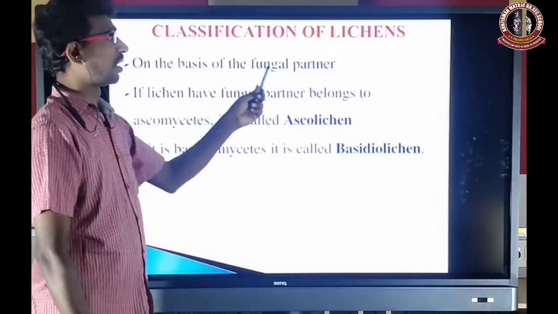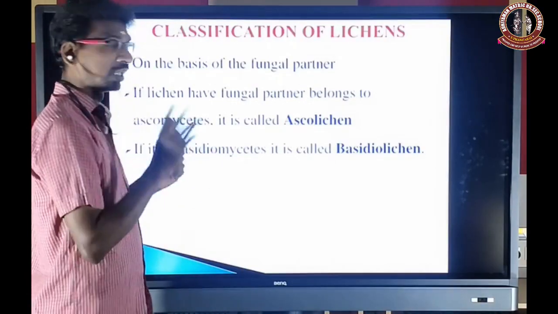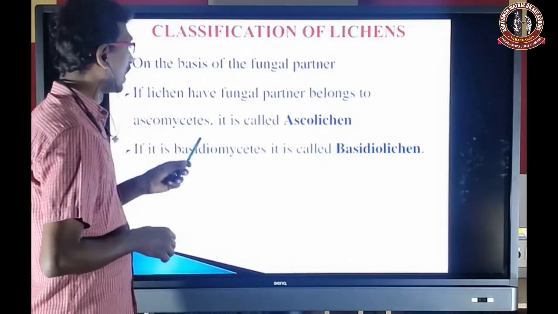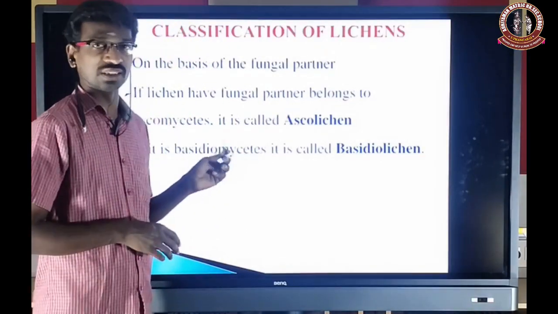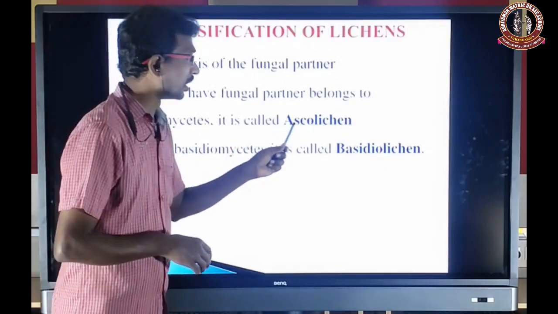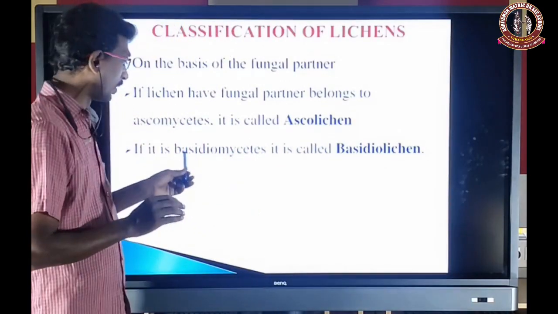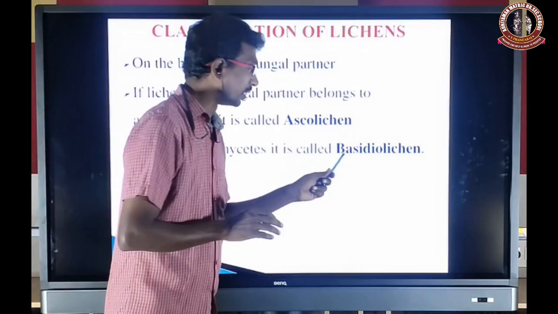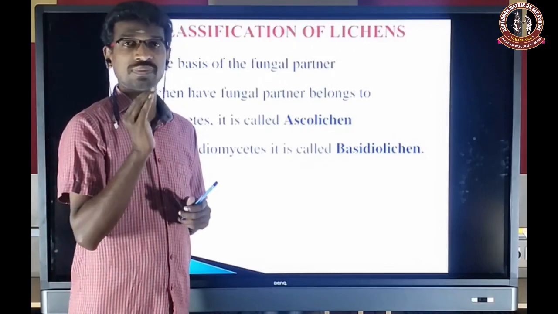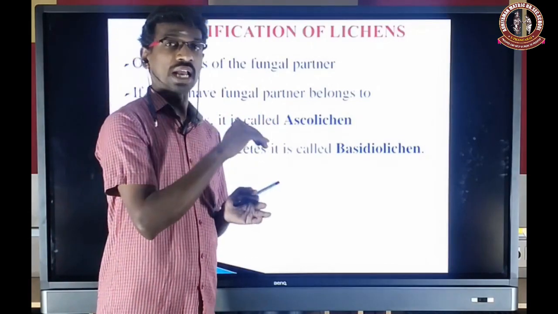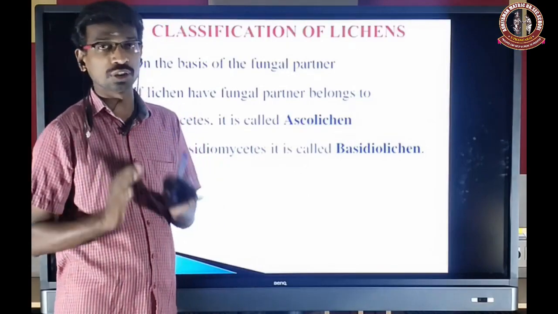Next, on the basis of fungal partner, I already told you. There are only two. If the fungal partner belongs to Ascomycetes, that is an ascolichen. Suppose the fungal partner is a Basidiomycete, that is a basidiolichen.